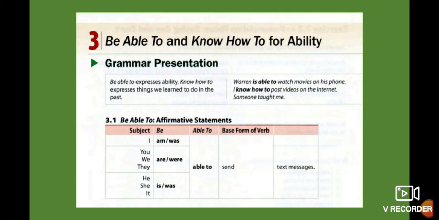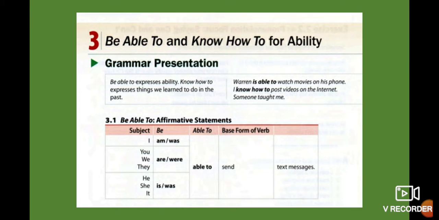Okay, for example, I am able to speak 3 languages. I was able to speak 3 languages. Remember, we use this one in present or maybe in past. It depends on the subject. For example, with I, you use am or was. If you talk about plural persons, you use are or were. And if you talk about third person, you use is or was. Then the structure: able to, and then the base form and the complement.